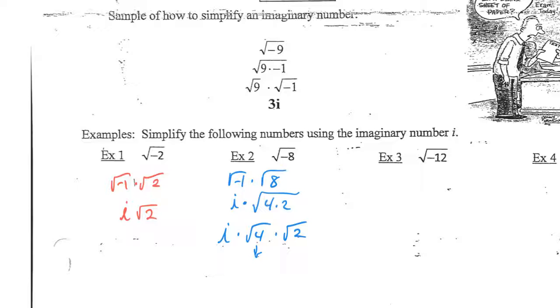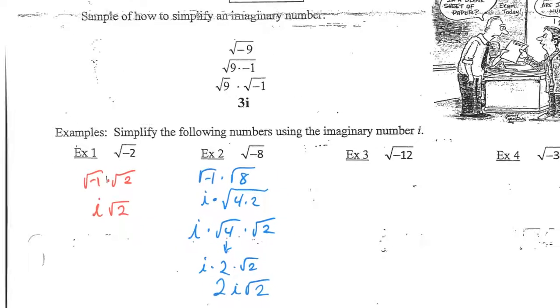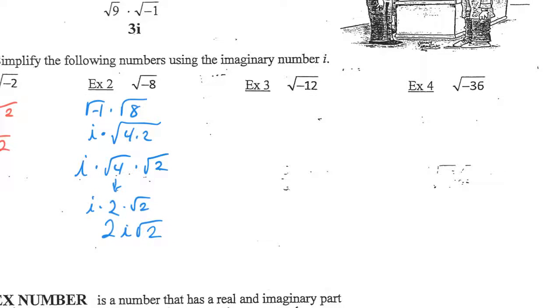Right, this thing is going to become a 2. Here's the i, and here's the square root of 2. Now typically how we'll write this will be 2i square root of 2. All right? So square root of negative 12, right? So take that and write that first step on your own.